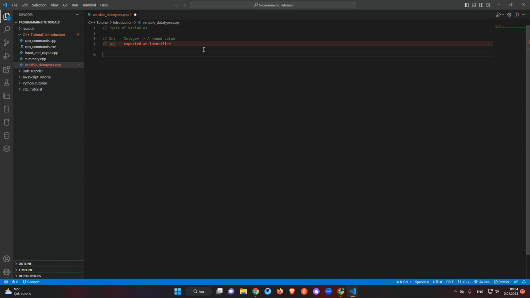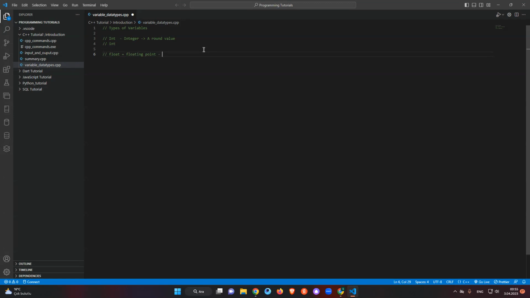Another one is float. Float means floating point value, like numbers with values behind the comma.